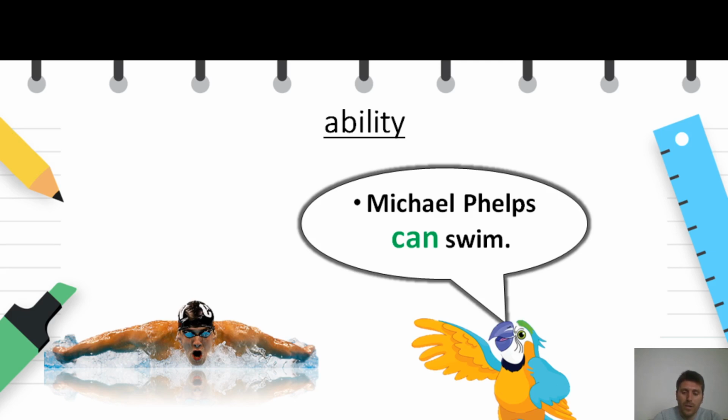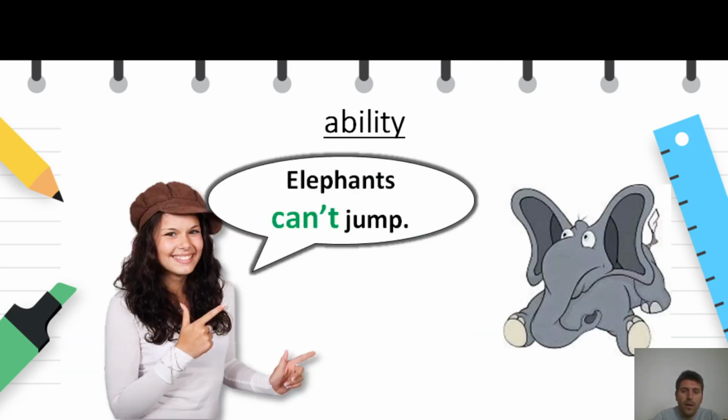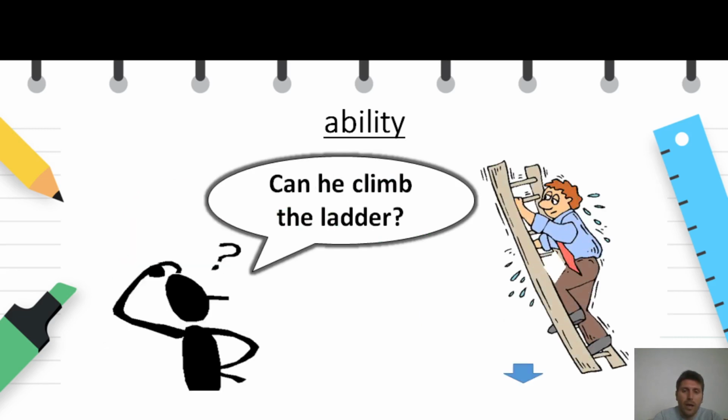Michael Phelps can swim. Next, the dolphins can't run. Elephants can't jump. Can he climb the ladder? We will have to give a short answer because we have a question that starts with an auxiliary verb.